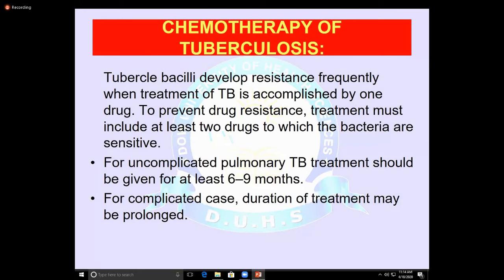So to prevent drug resistance, treatment must include two or more drugs to which the bacteria are sensitive. There are two types of treatment, uncomplicated and complicated. Uncomplicated pulmonary tuberculosis treatment should be given for at least 6 to 9 months, while in complicated cases the duration of treatment may be prolonged.